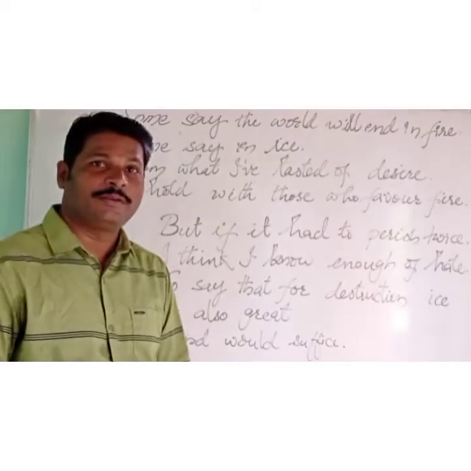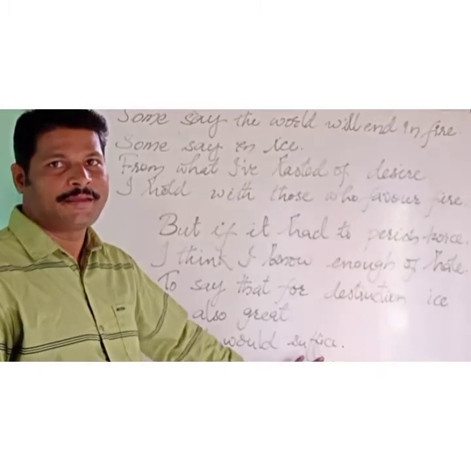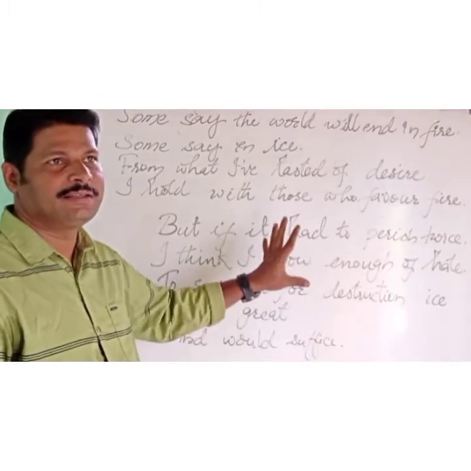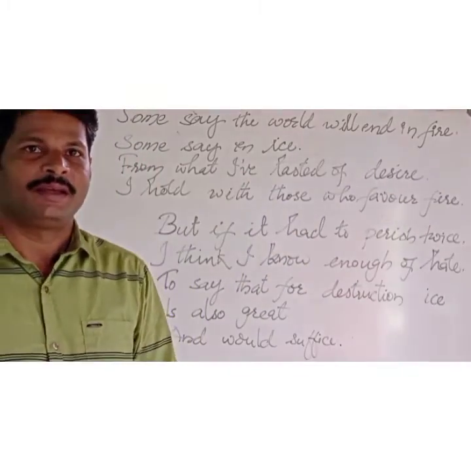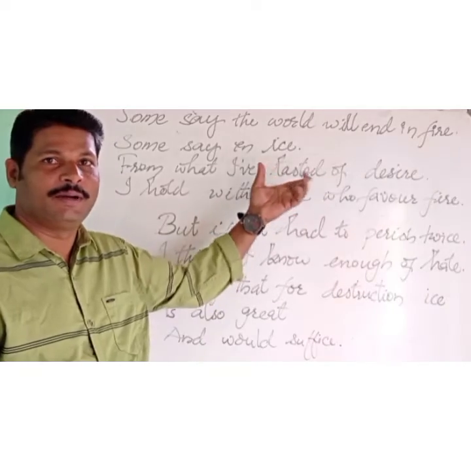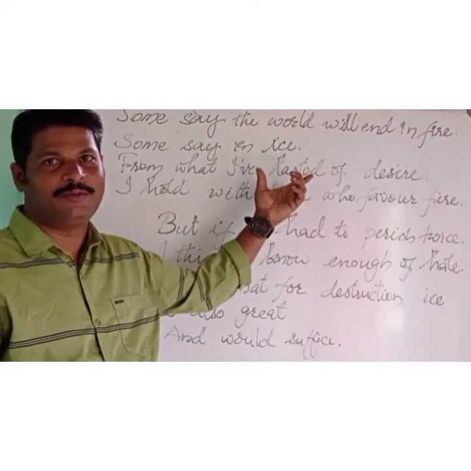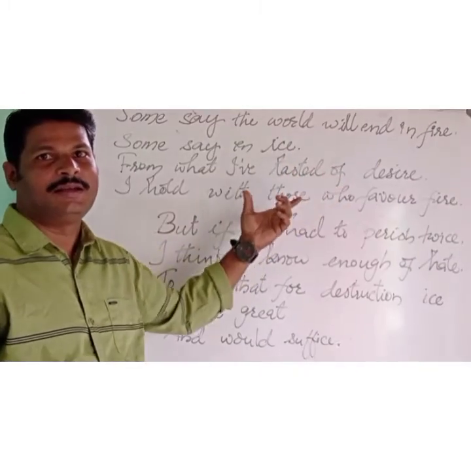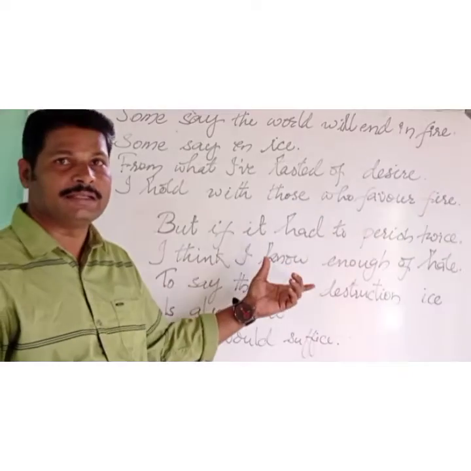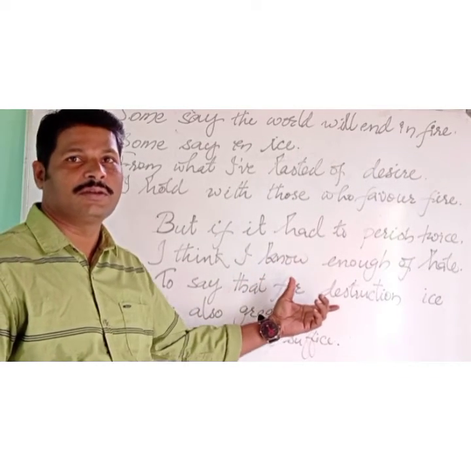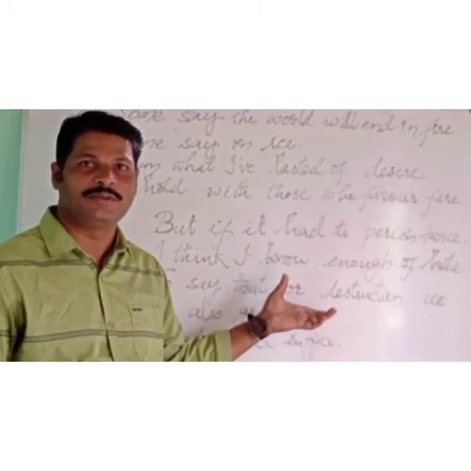Okay, dear students, so let us conclude the poem. Here the poet says the world will end in two ways. One can be by fire. By fire, it is very quick. The end of the world will be fast. And the second way of destruction is by ice, by hatred. It is slow but sure. So these are the two ways he says the world would come to an end.